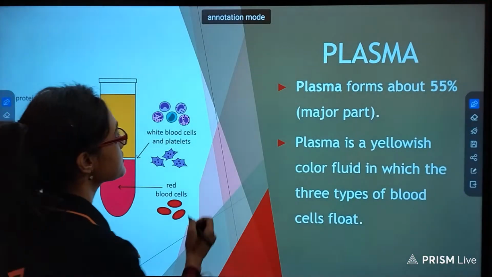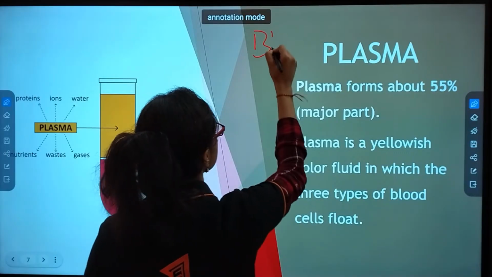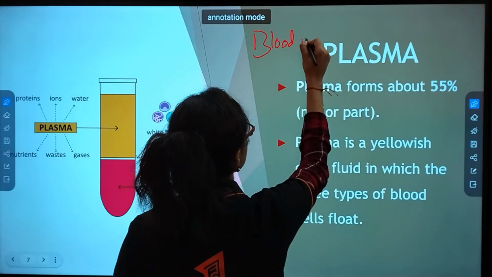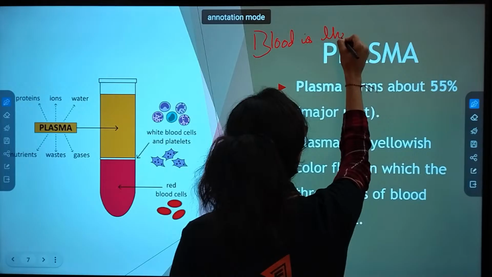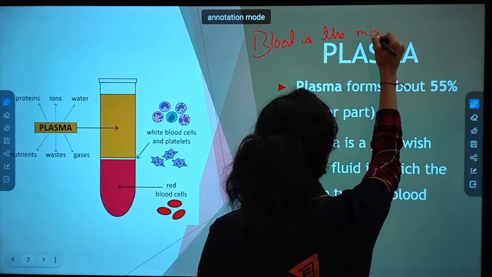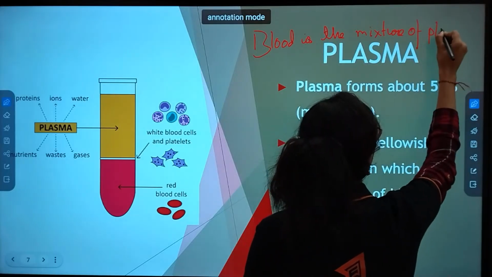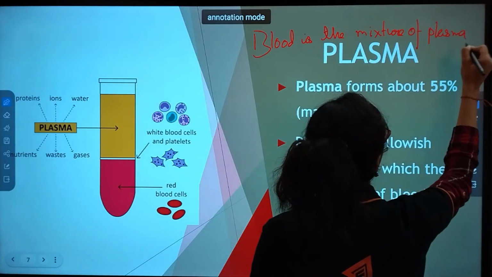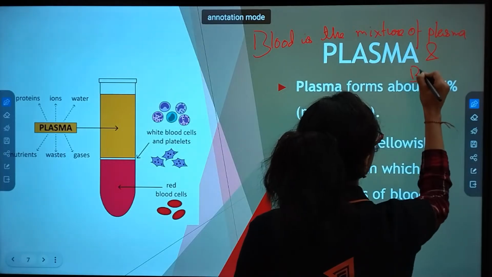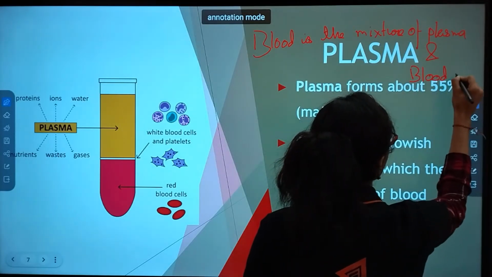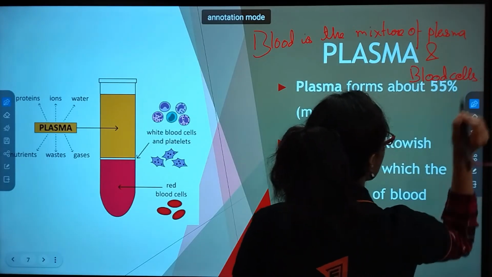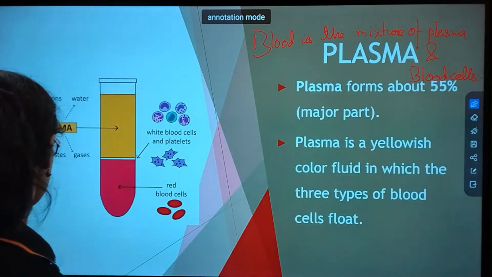You please write this point. Blood is the mixture of plasma and blood cells. Got it? Okay.